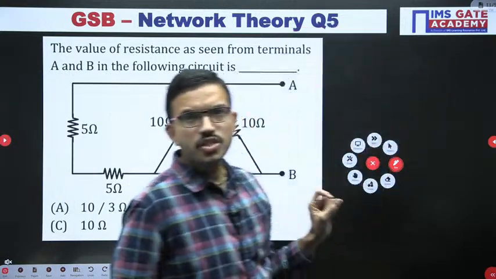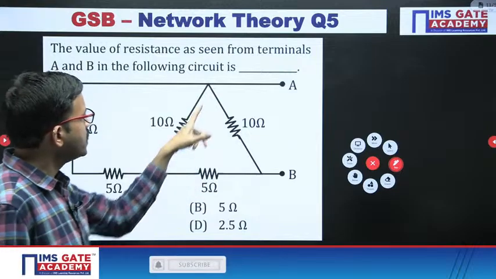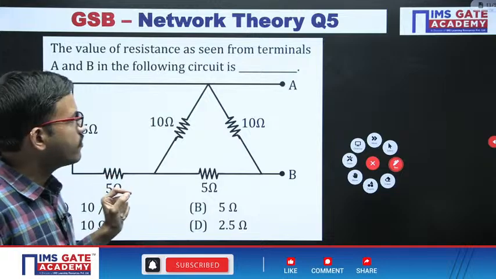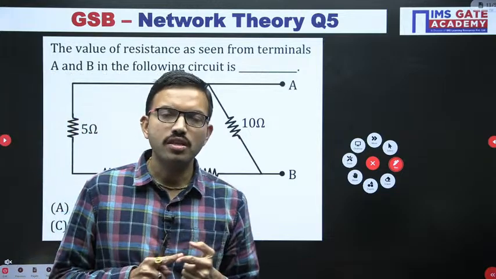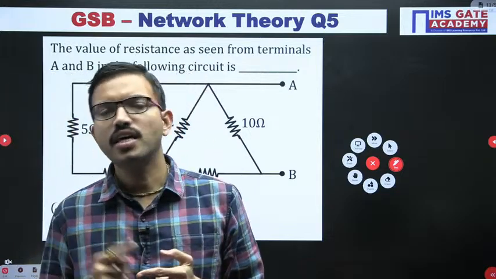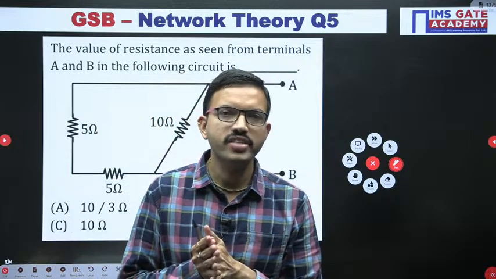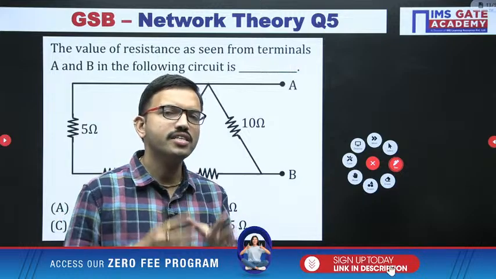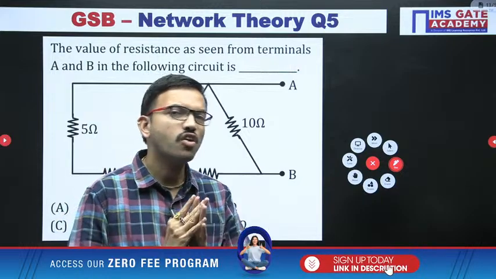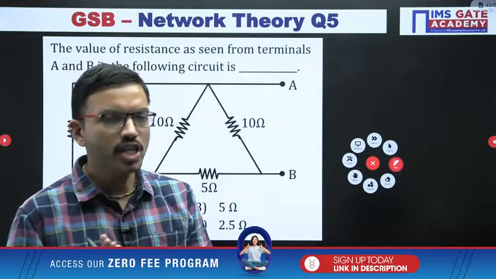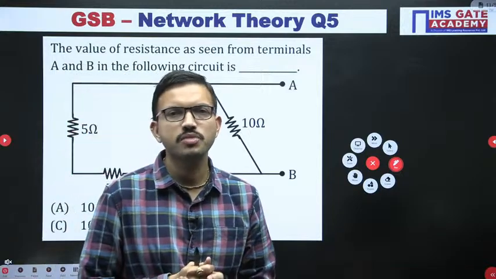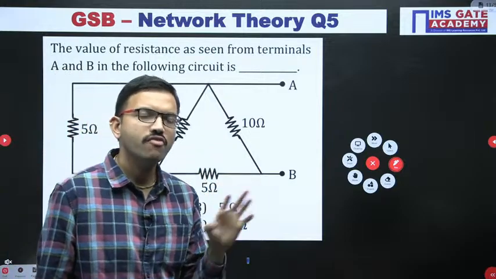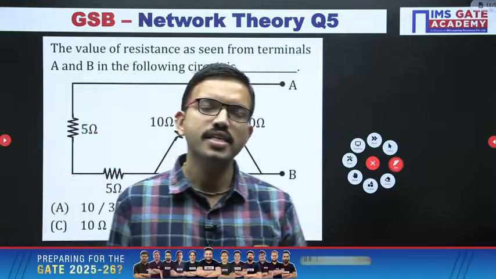In this question also, sometimes a few students may apply the delta to star conversion, but actually it is not at all required. Wherever we cannot solve the question with the help of series connection or parallel connection, or a combination of that, or with the help of a balanced bridge like the previous question, wherever all these possibilities are not possible, then definitely we cannot solve without star to delta or delta to star conversion. If you feel like that, then definitely you can apply.